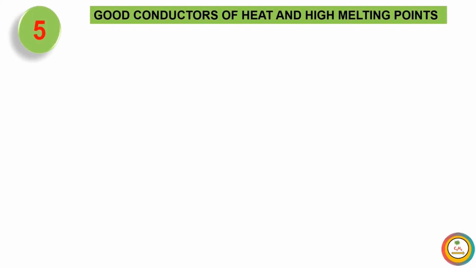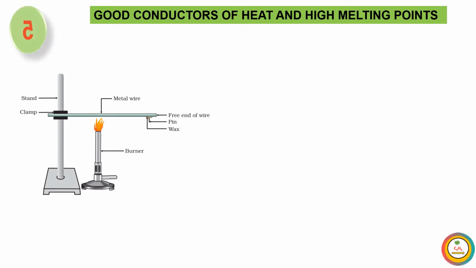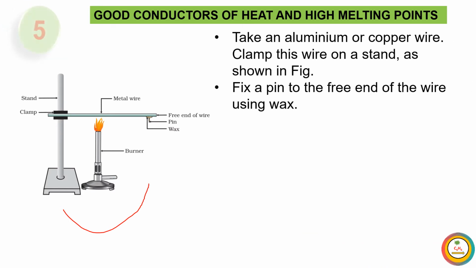The next property is that metals are good conductors of heat and have a high melting point. We set up an experiment. This experiment is possible in our lab, but we can also perform it another way at home. What do we do in the experiment? We take a metal rod. On that metal rod, with the help of wax, we fix an iron pin, and we start to heat this metal rod with the help of a burner or a candle.